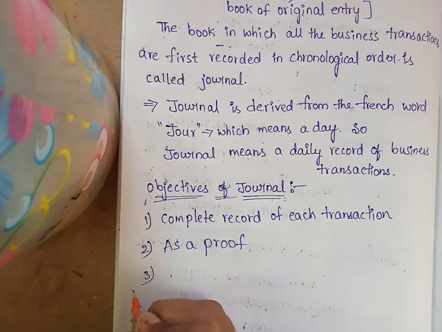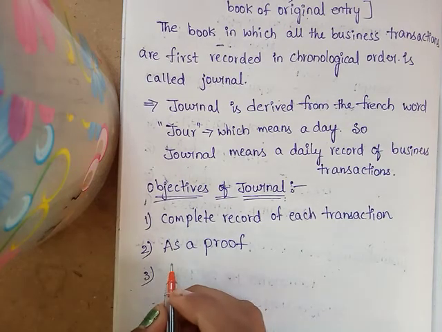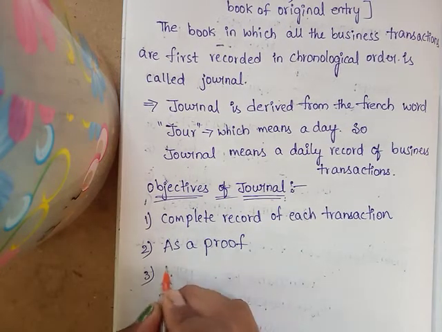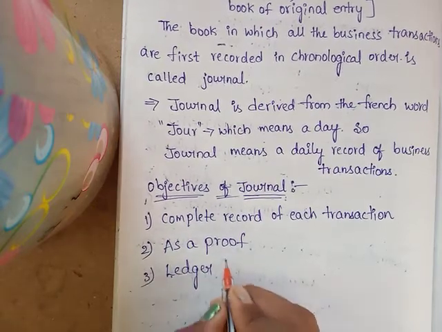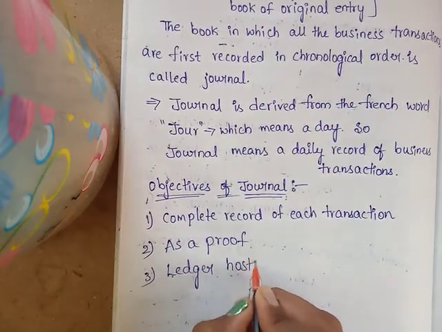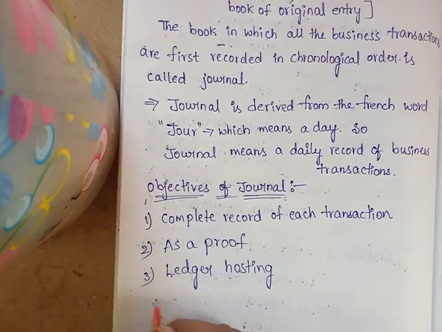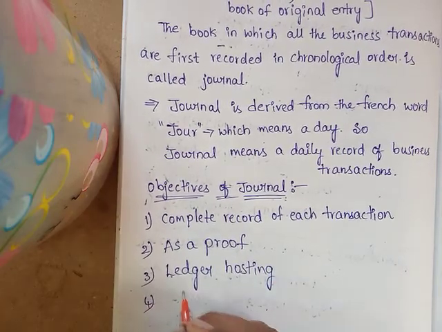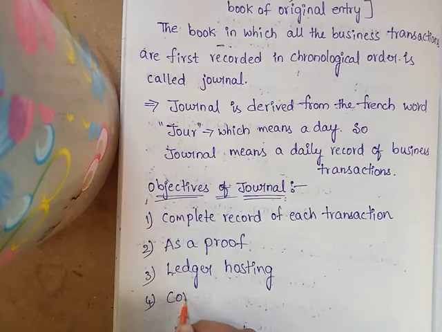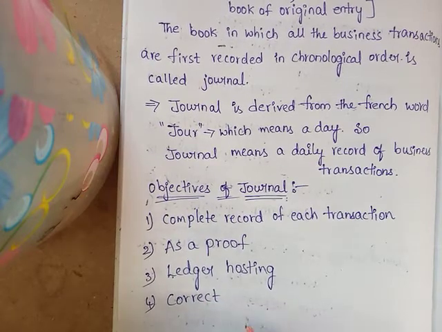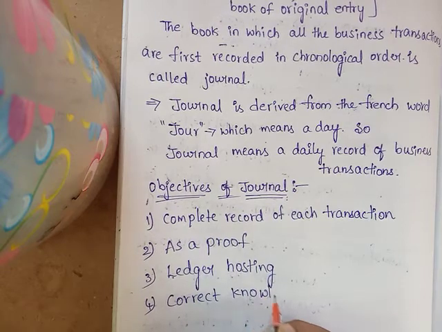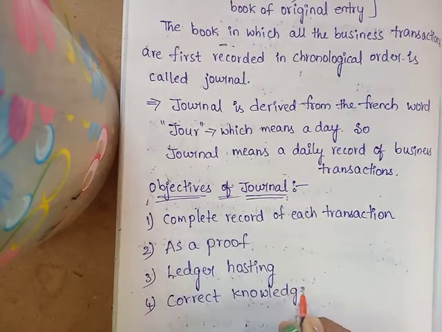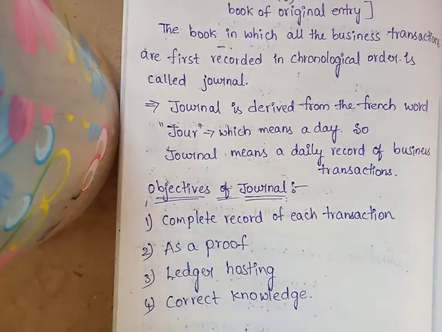Next is ledger posting. Next is correct knowledge. These are the objectives of journal.